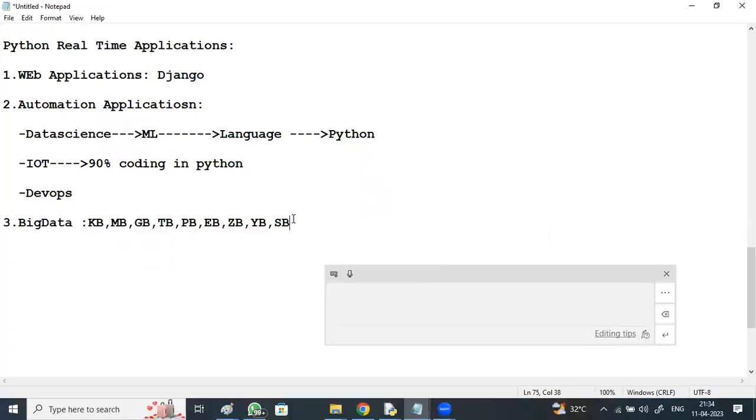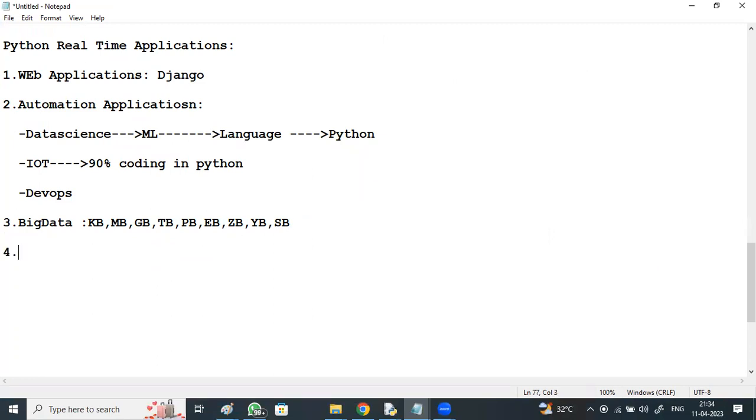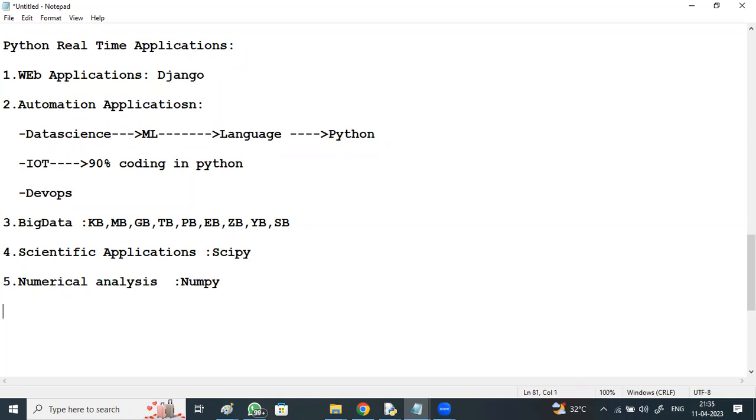Apart from this, I'll list out one by one the various other applications where Python is preferred. In scientific applications, we have got SciPy, scientific Python, and even for numerical analysis, NumPy, numerical Python. Even for graphical user interface or animation applications, Python has the Tkinter module, and PyQt is available.